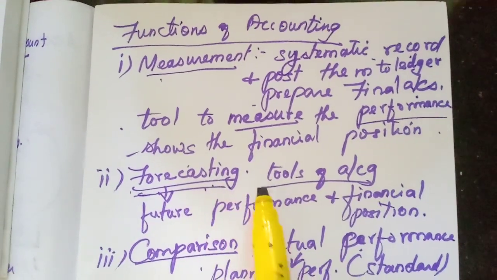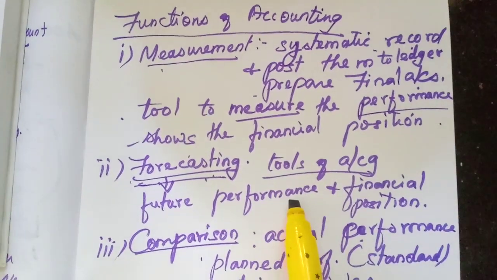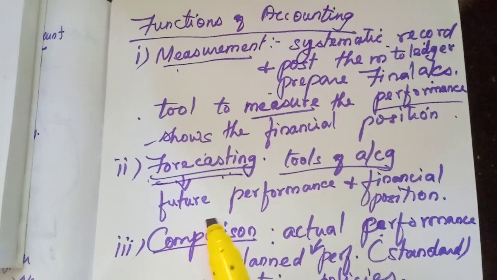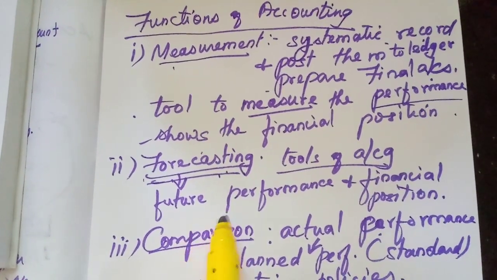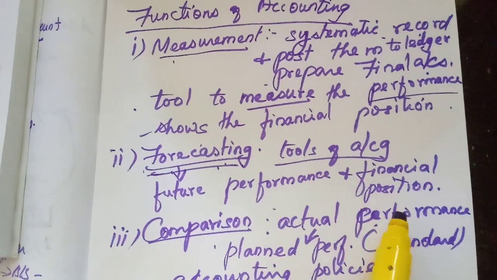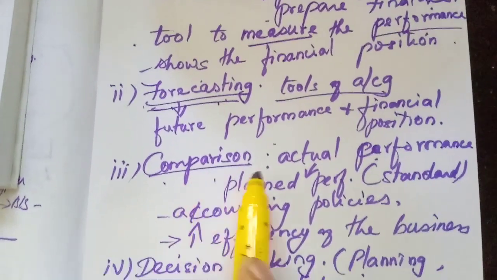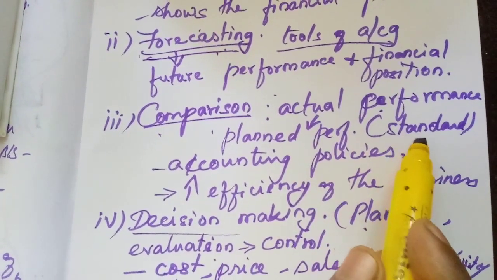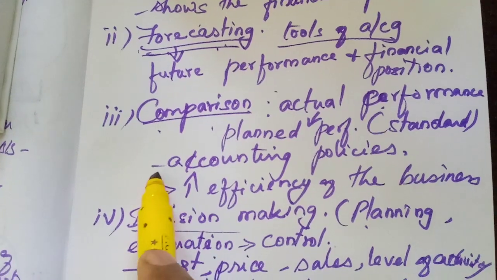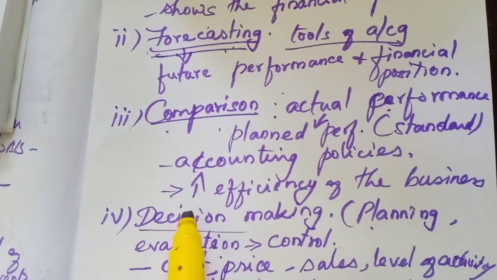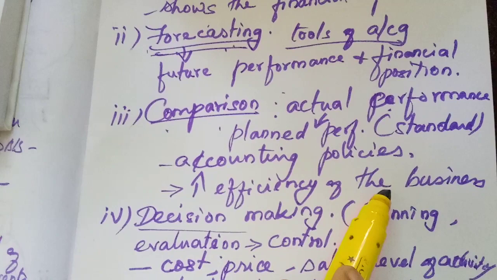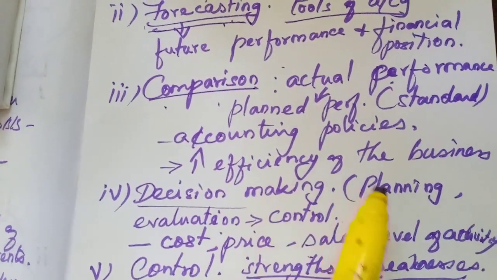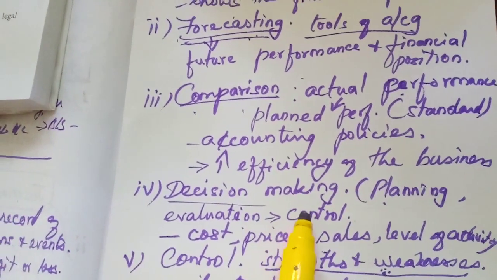Forecasting means they will predict the future. So the accounting tool helps to predict the future performance and financial position of the business. Comparison, the actual performance will be compared with the planned performance or the standard performance. They may compare the accounting policies also in order to enhance the efficiency of the business. If they compare, only then can they improve the efficiency of the business. Then decision making.